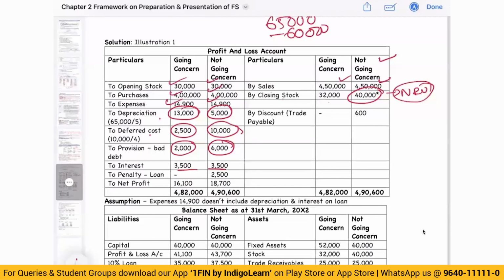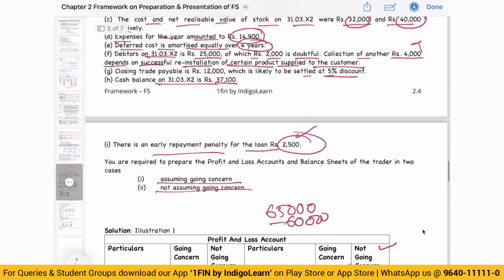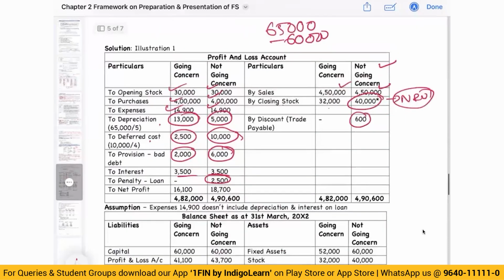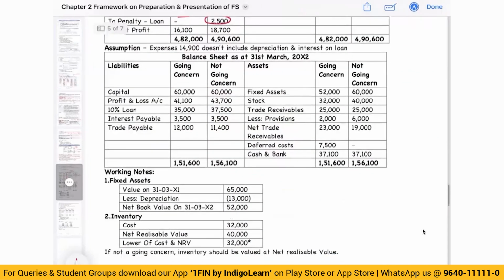Penalty, if it is not a going concern, we have to pay penalty of 2,500. Then trade payable, which is likely to be settled at 5% discount. So if you are settling it immediately, 5% discount. So that comes only if it is a not going concern. Okay. Now from this, you will get the profit. Then coming to the balance sheet,